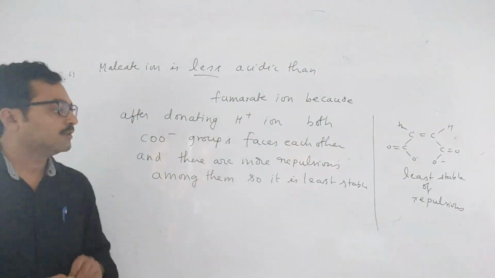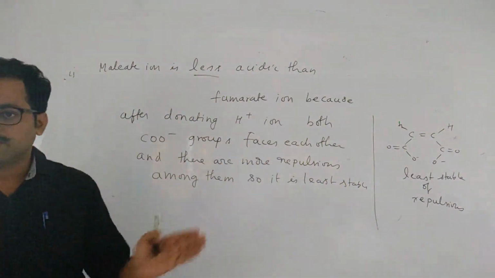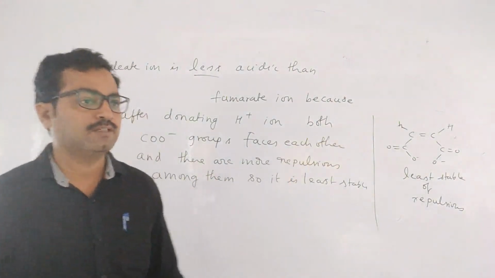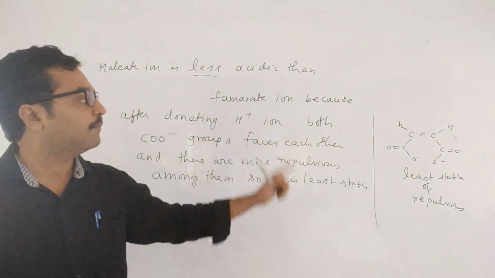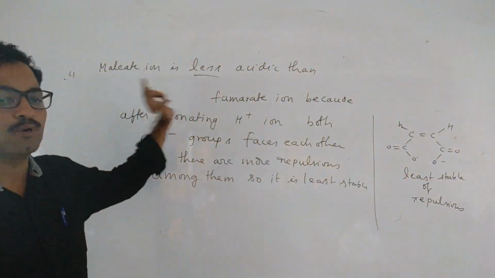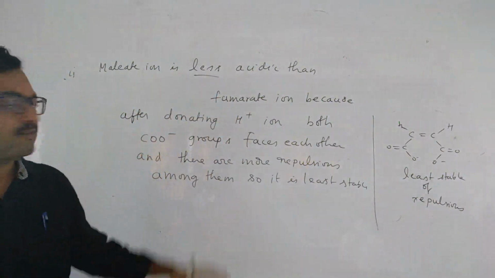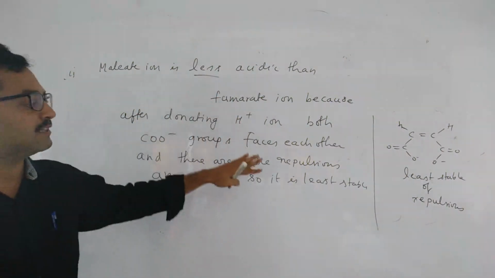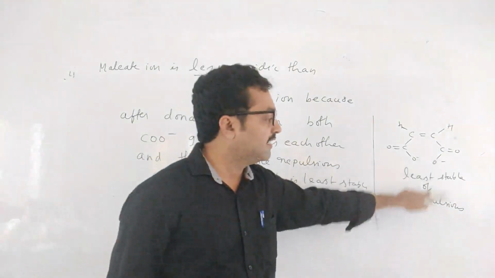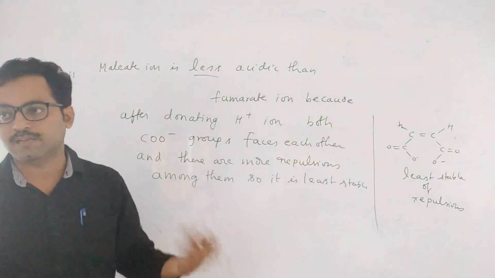Okay. In the first part, malic acid is more acidic, and coming to the second acidity, fumarate ion is more acidic than malate ion. That you should know. But as acids, malic acid is more acidic than fumaric acid. Am I clear on this point? First it is more acidic; after giving H plus, less acidic. Why? Here repulsions will destabilize it, while intramolecular hydrogen bonding will stabilize it.